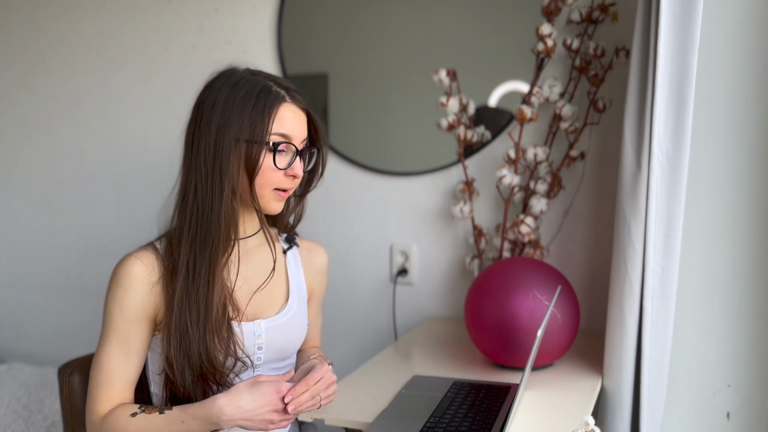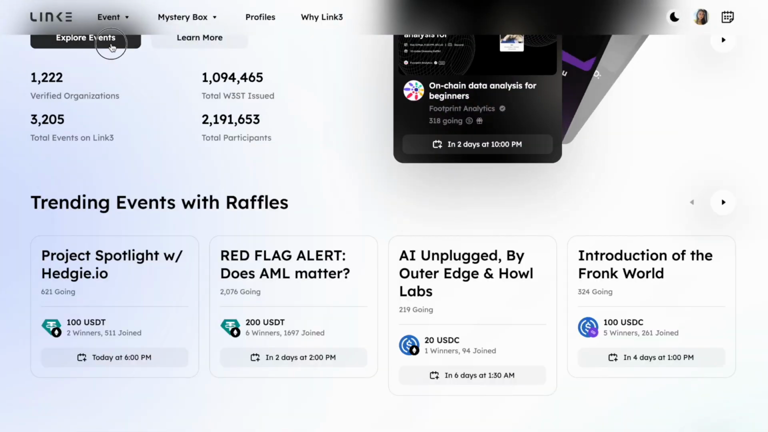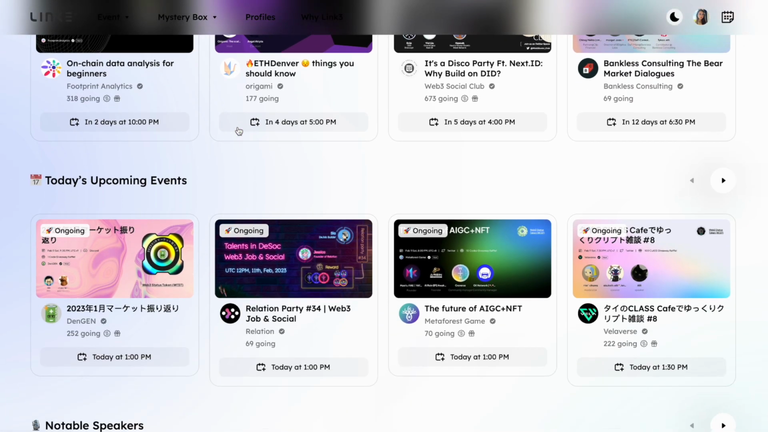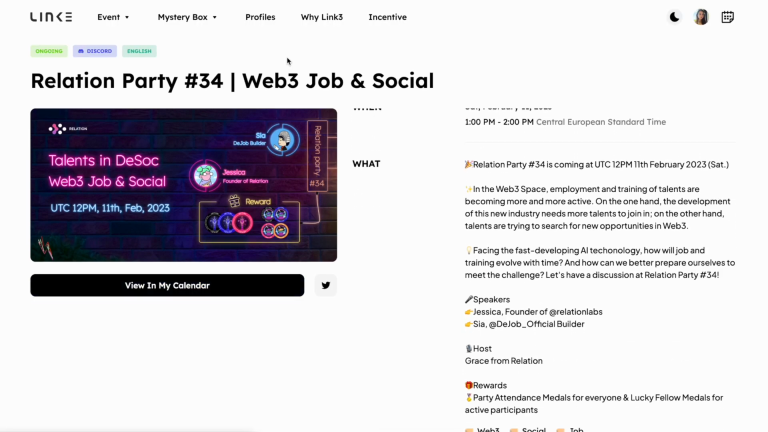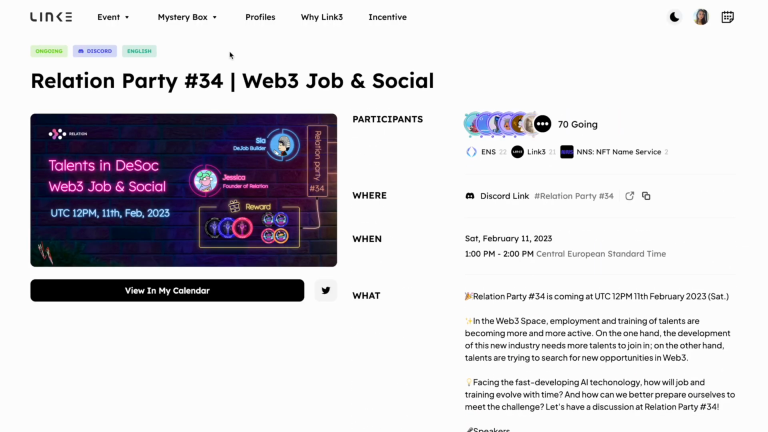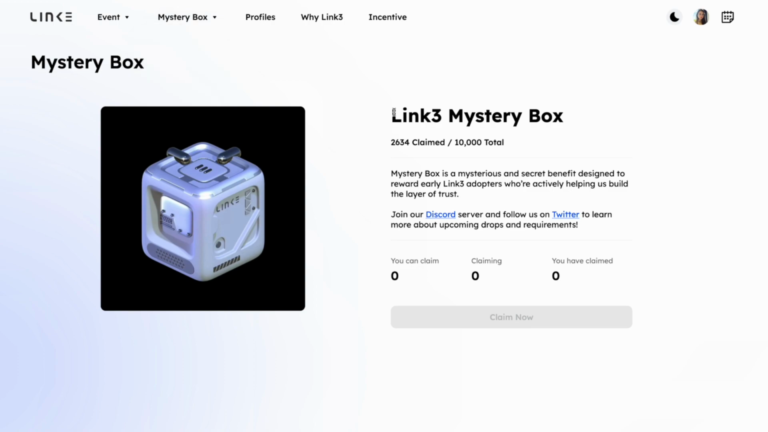Link3 is also a similar thing. It's a social graph, Web3 social media. You just participate in activities, you get NFTs, proof of participation NFTs, and therefore might be eligible for some giveaways and airdrops of projects. There are also mystery boxes, and I have a whole video describing how CyberConnect and Link3 are built, how they work, and the video link will be, I think, right here.